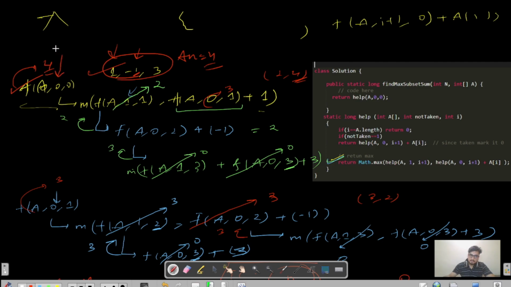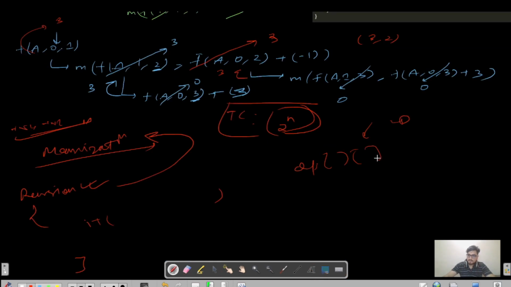So what are the states? The first state is the index that we are using to move ahead, and the second state is taken or not taken, right? That is, we are taking an element or not, right? So that is why we will have a 2D array, right? So everything has a reason. Making a 2D array, 3D array, linear DP array, everything has a reason.